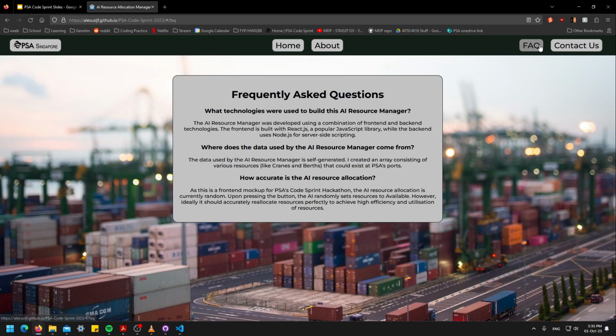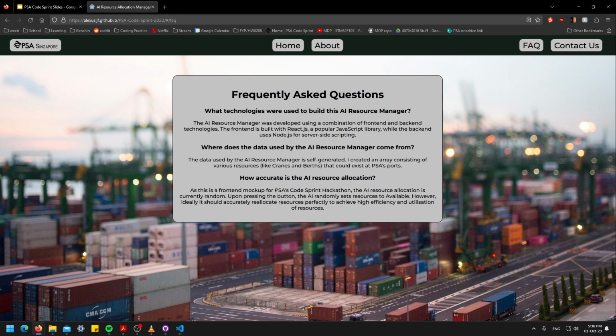Then for the FAQ page, currently it's more of an FAQ for the project itself rather than questions about the website's usage. So this one details what technologies were used, and this one is where did we get the data from. As previously mentioned, the data is self-generated mock data. So I created an array of cranes and berths and trucks and stuff that could exist at a port. But I think in reality it's definitely way more stuff.